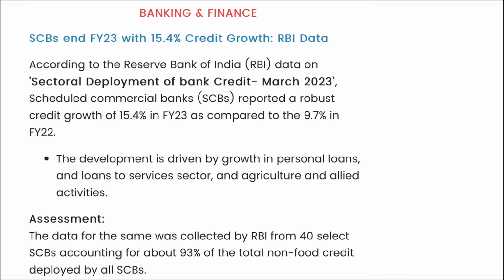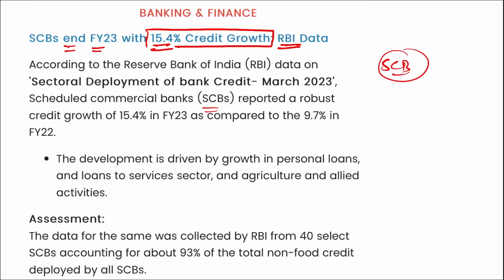Next is banking and finance. SCB, that is your sectoral deployment of bank credit. We can say these SCBs ended fiscal year 2023 with 15.4% credit growth as per the RBI data. I repeat, scheduled commercial banks reported a robust credit growth of 15.4% in the current year as compared to 9.7% in the last year. The development is driven by growth in personal loans and loans to the service sector and agriculture and allied activities.